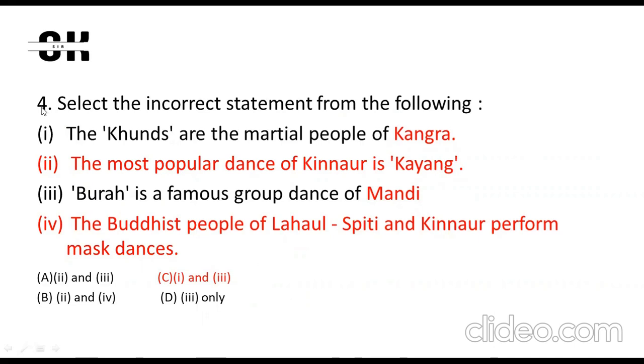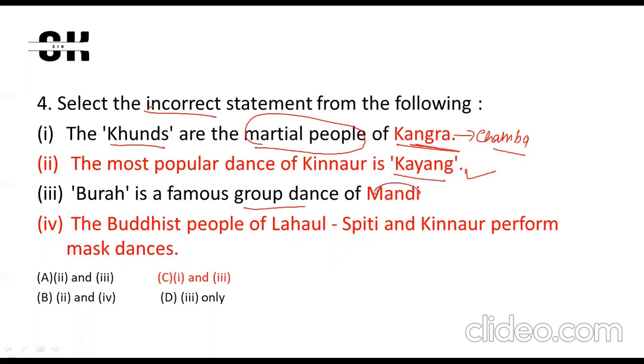If I talk about the fourth question, it asks for the incorrect statement. The first statement is the Gaddi are the martial people of Kangra. So Kangra is wrong here. It's Chamba. Most popular dance of Kinnaur is Kayang. This is right. Bura is the famous dance group of Mandi. This is wrong. This is a very common statement. The Buddhist people of Lahaul, Spiti, and Kinnaur perform mask dance. So this is the right statement. The question is talking about incorrect, so the answer is C, 1 and 3.